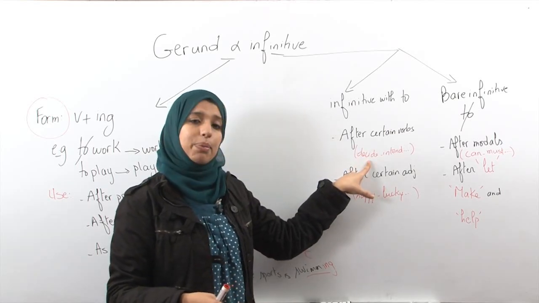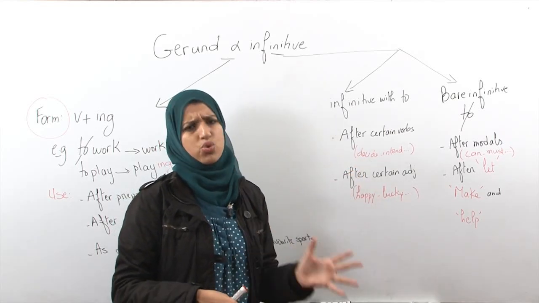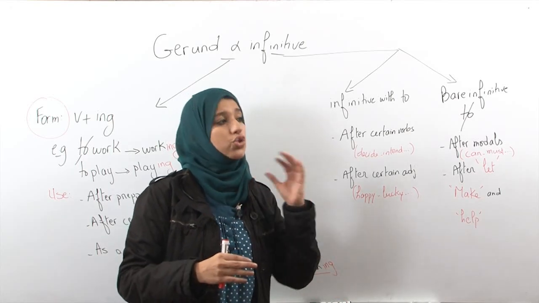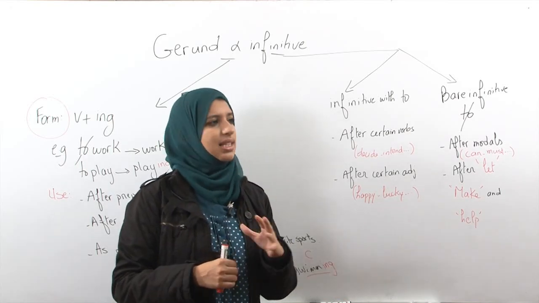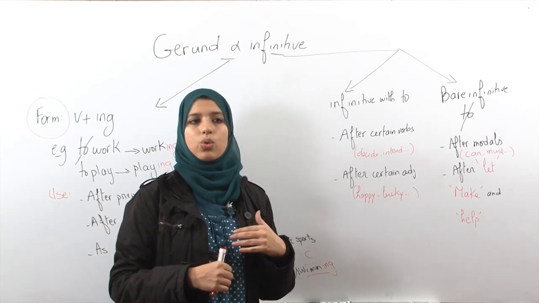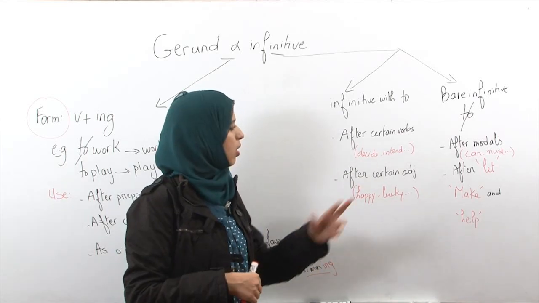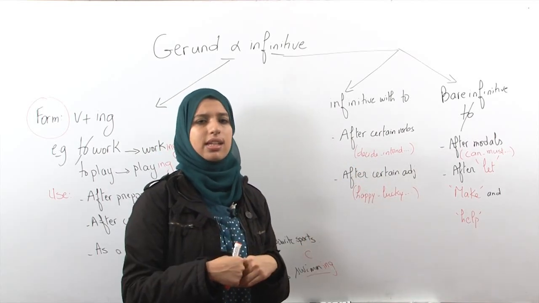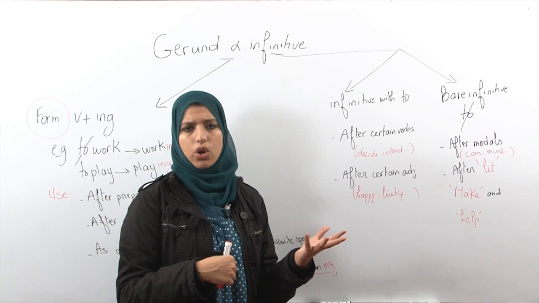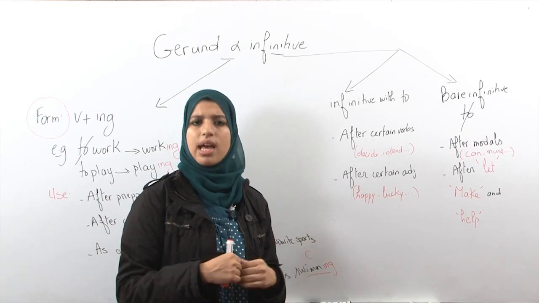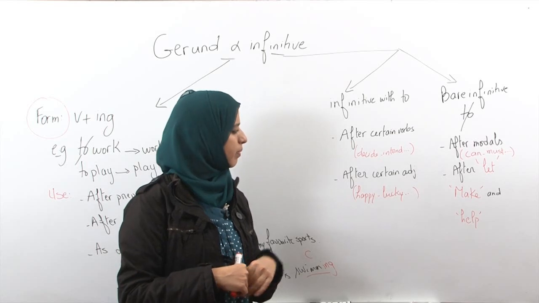We have an example here, decide. I decided to travel, okay? I took my decision, I'm going to travel. So I decided to do something, okay? I decided to play with my team. I decided to study abroad, okay? Also intend. I have the intention to do something. I intend to speak to her. I intend to listen to that kind of music, okay?